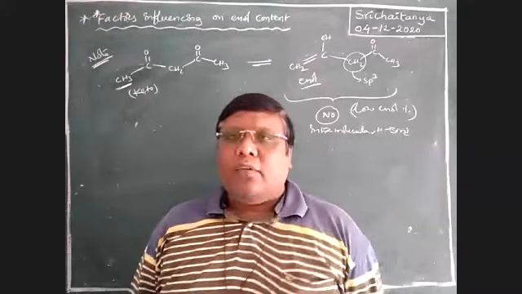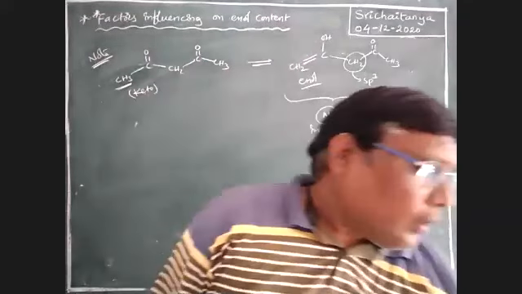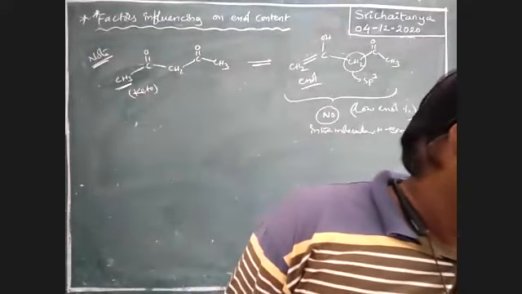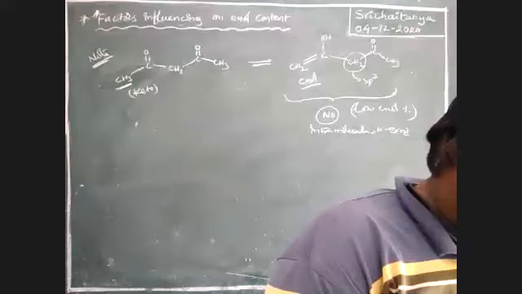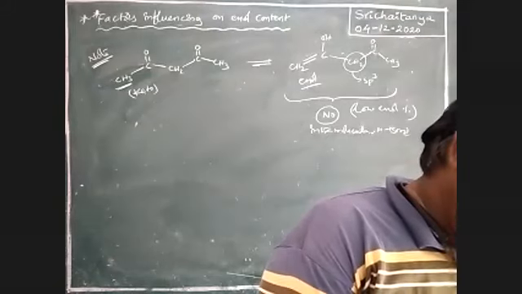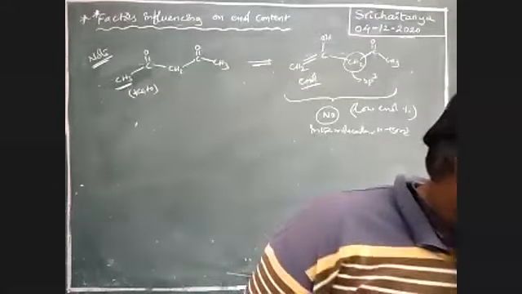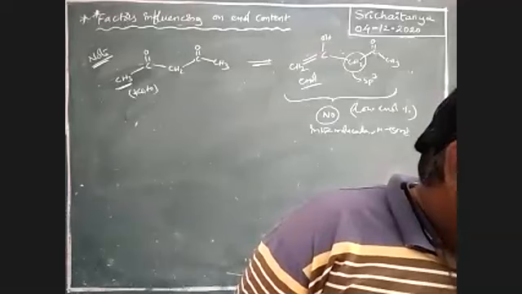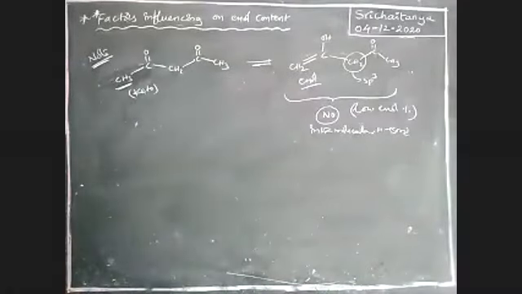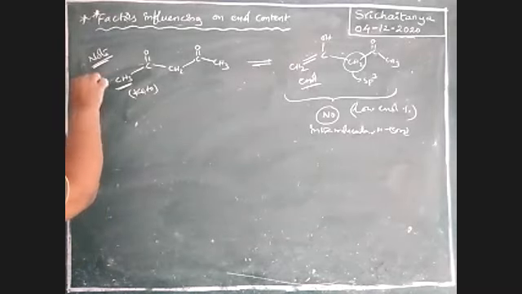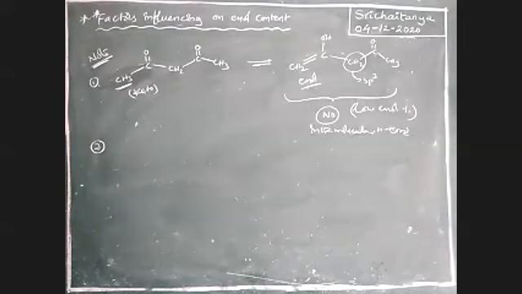Okay, next, one more example. See here, boys. Note point 1, note point 2.